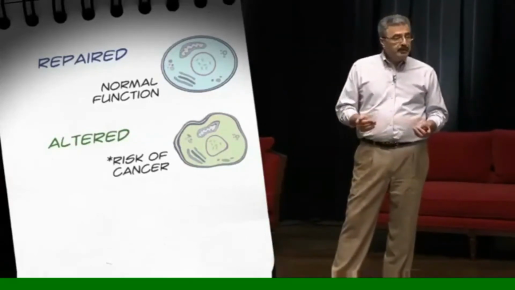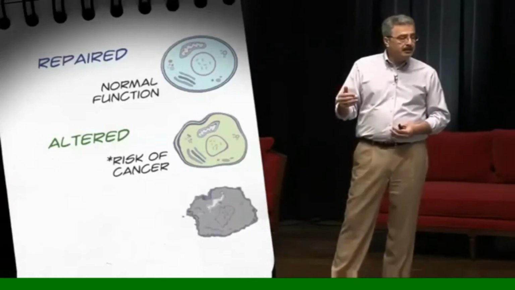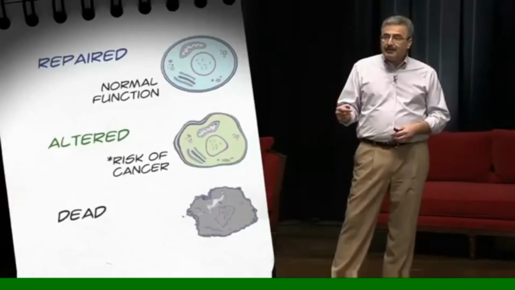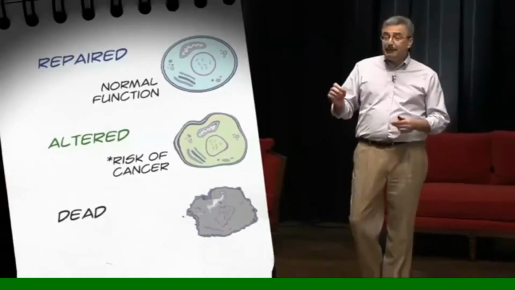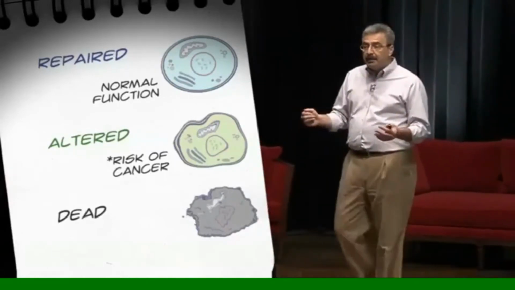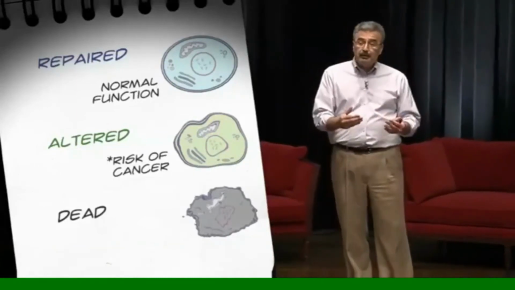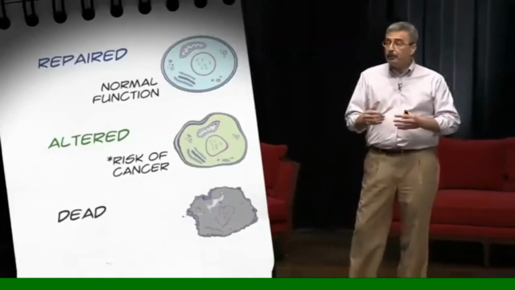Alternatively, after the cell is damaged, the cell can die, so cell death is the outcome. And actually that's not a bad thing, because if only a few cells die, then the function of that tissue is not impaired, and we don't have the potential for a misrepaired cell to later on cause cancer.